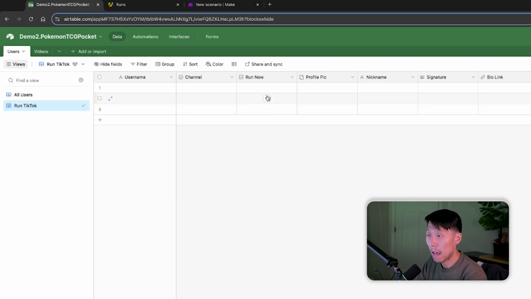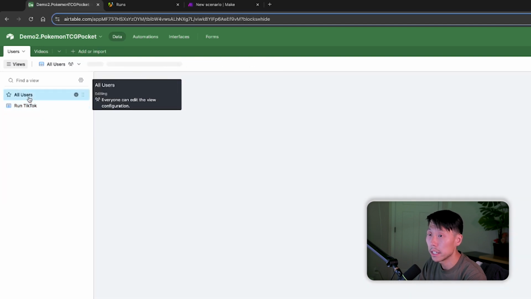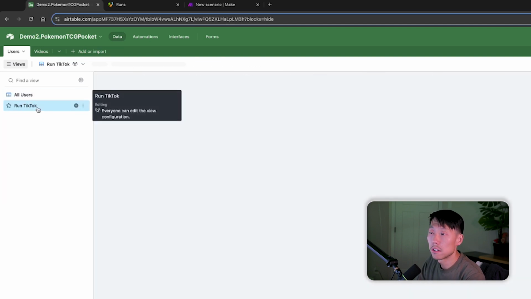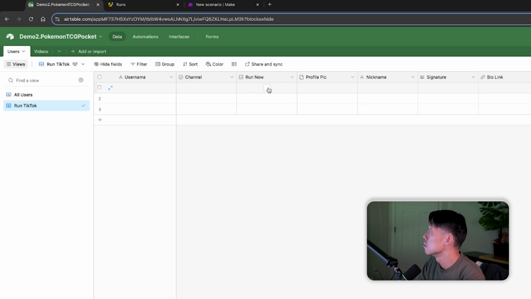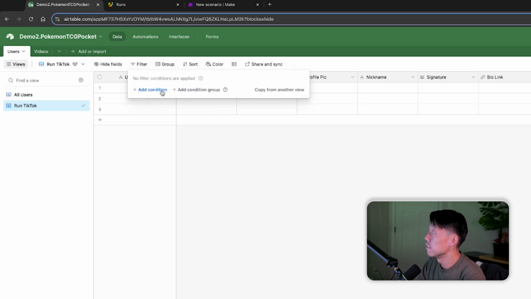Now, if I have an error or something and there are still records sitting here, I know those are the ones that didn't get processed. That's why I like doing it this way, just to keep track of error handling. First things first, we're going to set a good filter here.